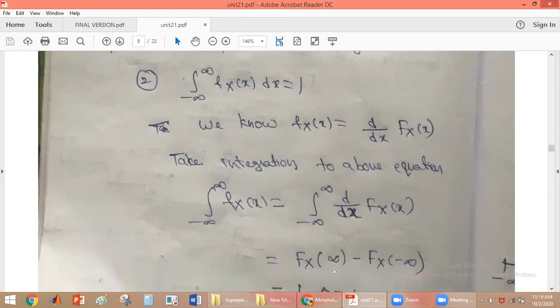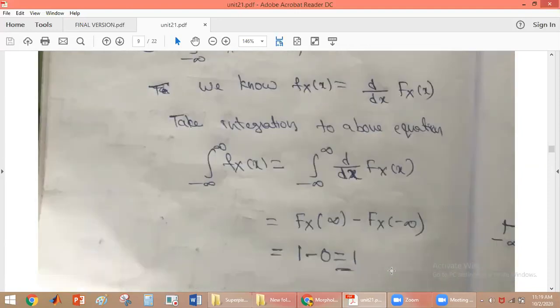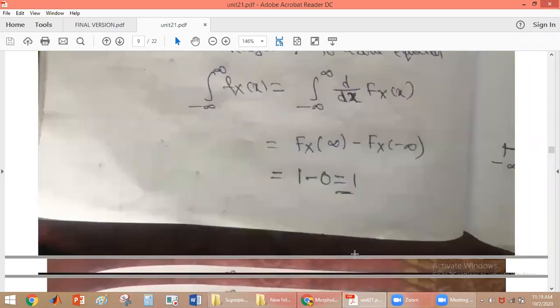Now we substitute the limits: the upper limit is infinity and the lower limit is minus infinity. So we get FX(infinity) minus FX(minus infinity). The maximum value of the cumulative distribution function is 1, so FX(infinity) is 1 and FX(minus infinity) is 0. So this value is equal to 1.